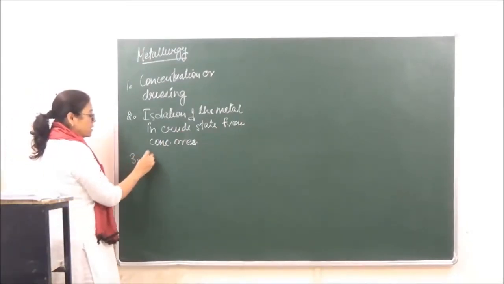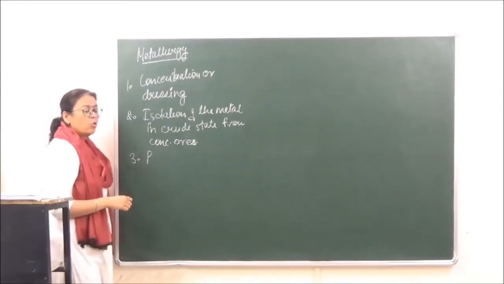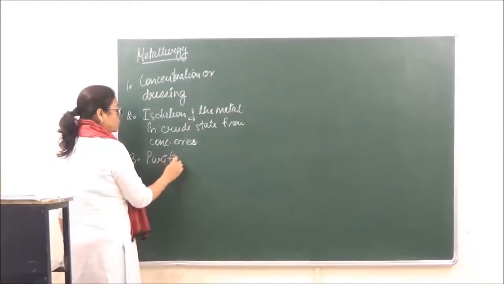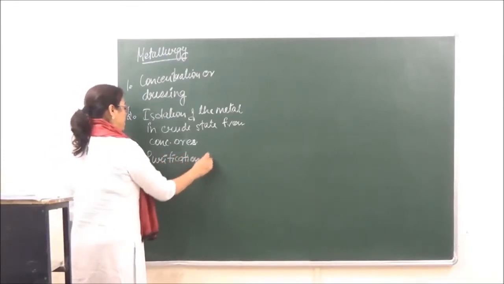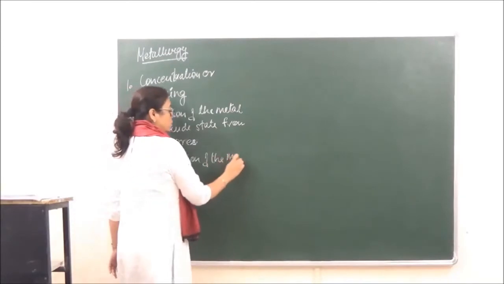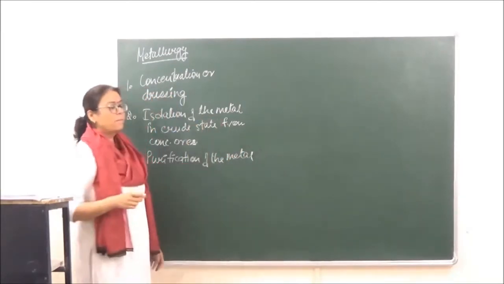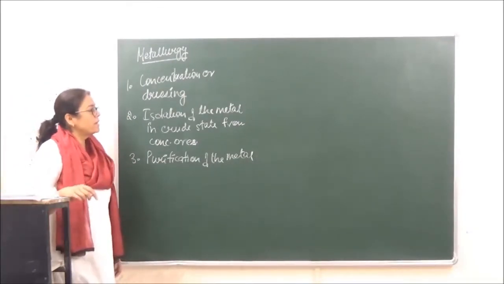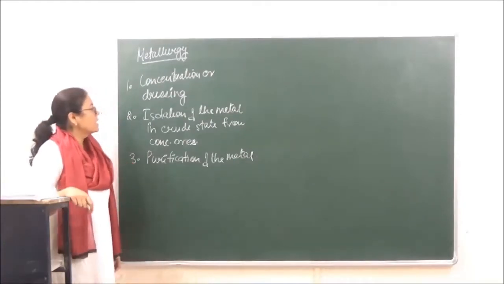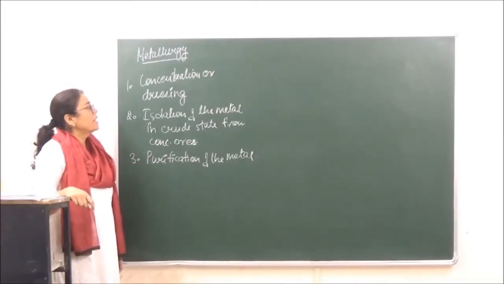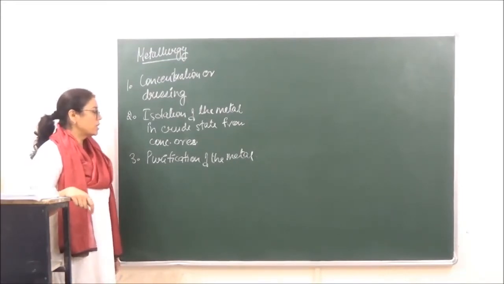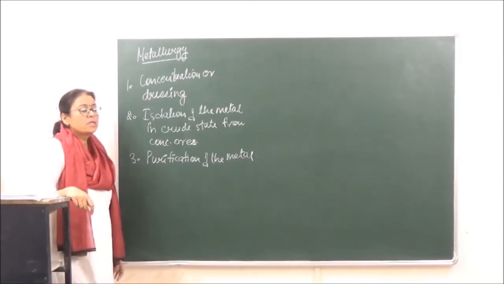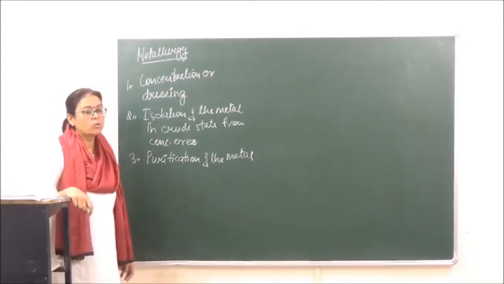And the last method is when we have once got the crude ore, which is the impure ore, then the last method is purification of the metal. So these three processes, they are the main processes of metallurgy. In this case, now when we are going to do each of them, चाहे हम concentration कर रहे हैं, चाहे हम isolation कर रहे हैं, तो इन दोनों में specifically we are saying that these two processes are going to depend upon the type of ores we had.